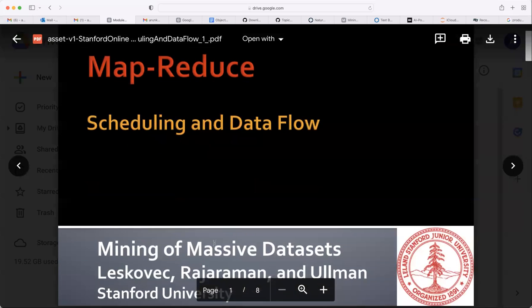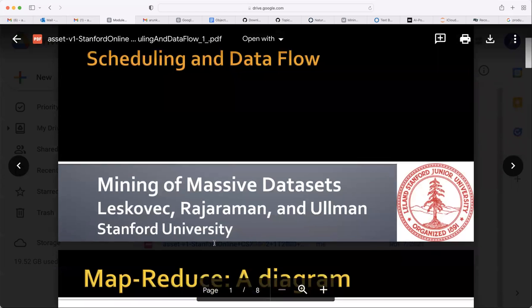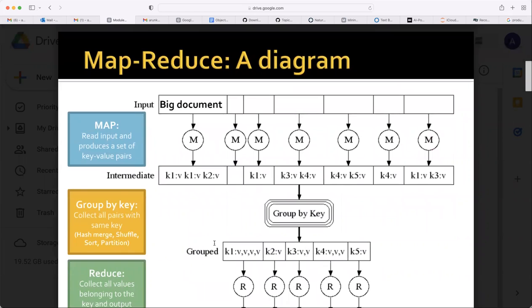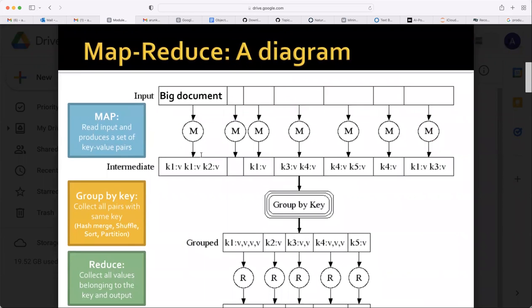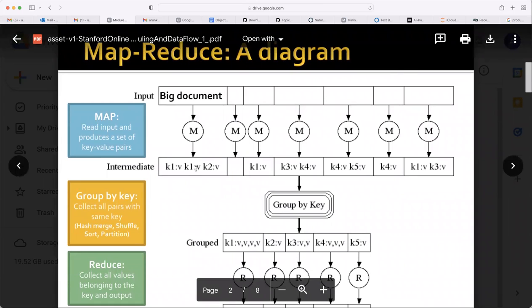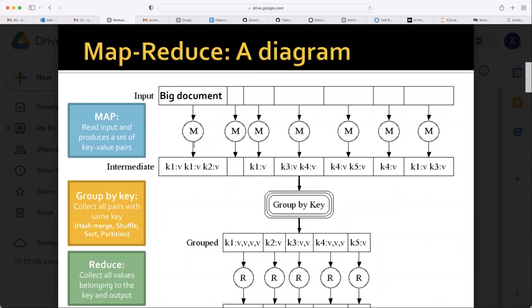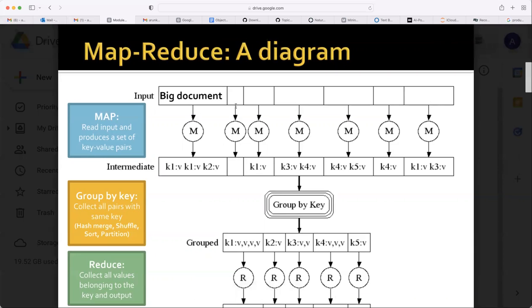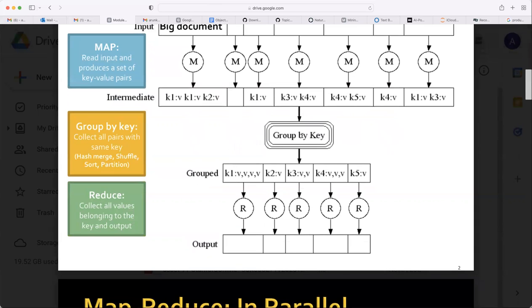So this is again how the stack works, scheduling and data flow. It's simple to understand now. You have seen the example, then these M's are nothing but your mappers. So mappers are provided key value pairs. This big data, these mappers will provide key value pairs. So this big document is divided into what now? Different chunks. Each chunk is assigned to one mapper node. That mapper is providing output key value pairs. Then in the middle, the master node takes care of the group by key.